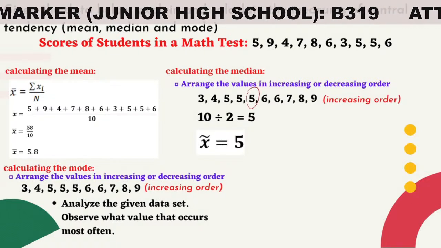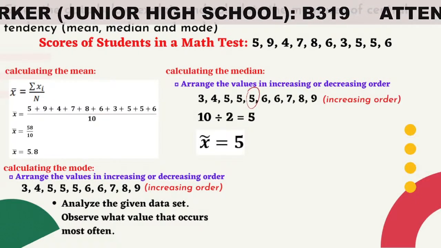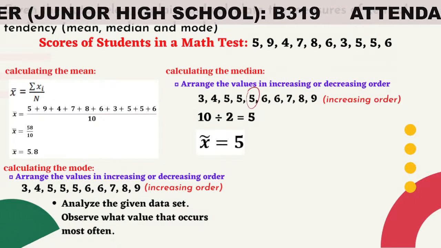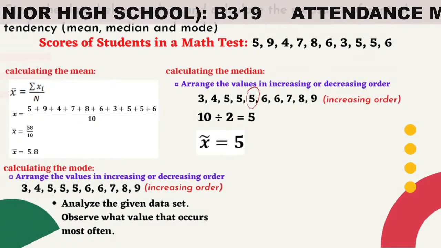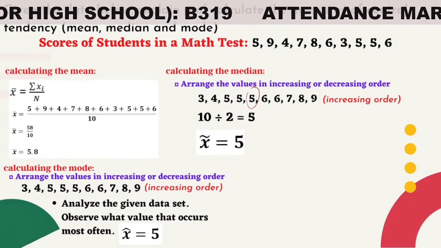Observe what value occurs most often. In the given data set, the number that occurs most often is 5. Therefore, the mode is equal to 5.